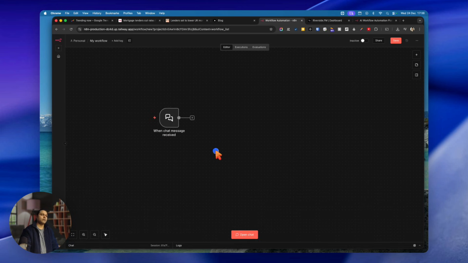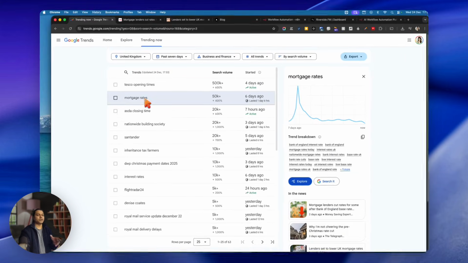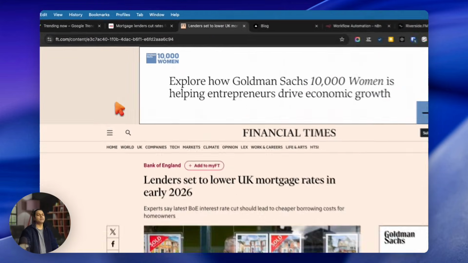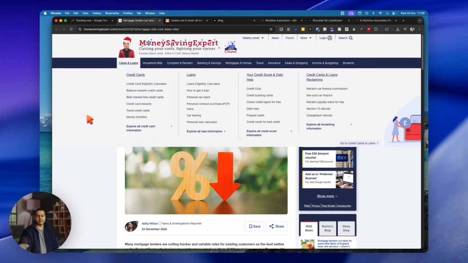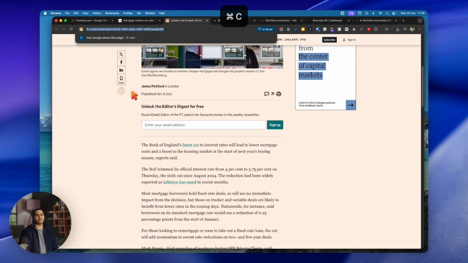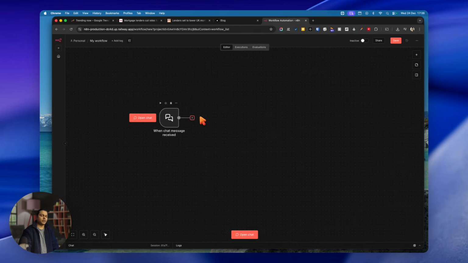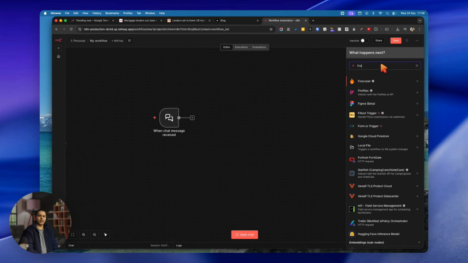Now, the second thing we have to do here is understand how we can get the articles which we have found. Remember when we went to the trending mortgage rates keyword and clicked on these articles, I mentioned that Financial Times has another one, and then mortgage money saving. So let's take the Financial Times ones from here, go back to our workflow automation, click on the plus button at the top right, and then search for Firecrawl.